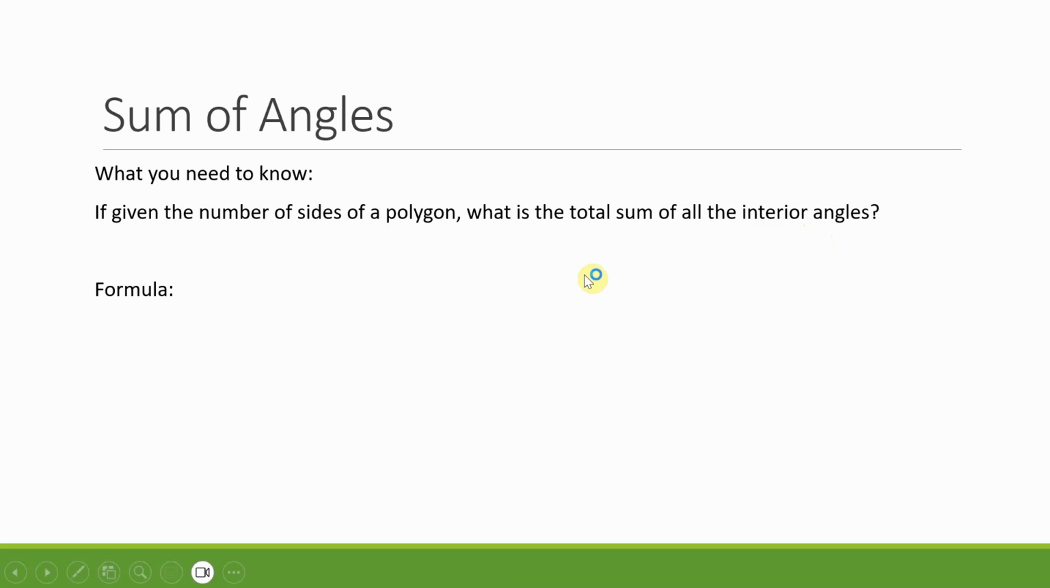There's a few ways to know this, two primarily. The first is memorizing the formula, which is this right here. The sum of the interior angles would be n minus 2, in parentheses, times 180 degrees. N here is the number of sides.